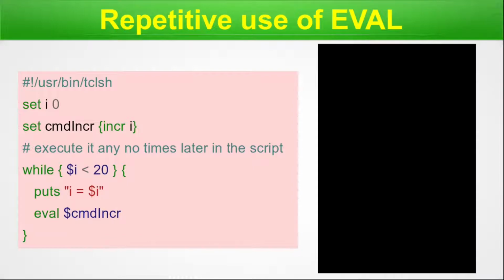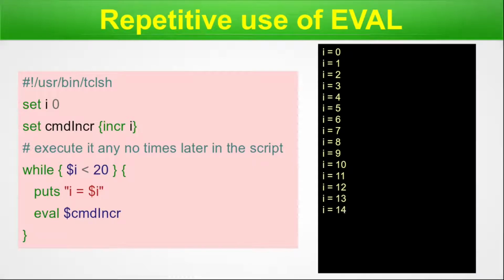Once you execute this script, what comes as output? Obviously 0, 1, 2, 3, 4, 5, 6, 7, 8, 9, 10, 11, 12, 13, 14, 15, 16, 17, 18, and finally 19. So it has run up to 19. It started from 0, so 20 counts are there and it has stopped there. So 20 times this increment counter has been executed using this eval command. And this counter is checked every time at the beginning of a loop, and once it fails this condition, the loop stops. Once it reaches 20, it stops because i should be less than 20. So this way the eval command can be used repeatedly.